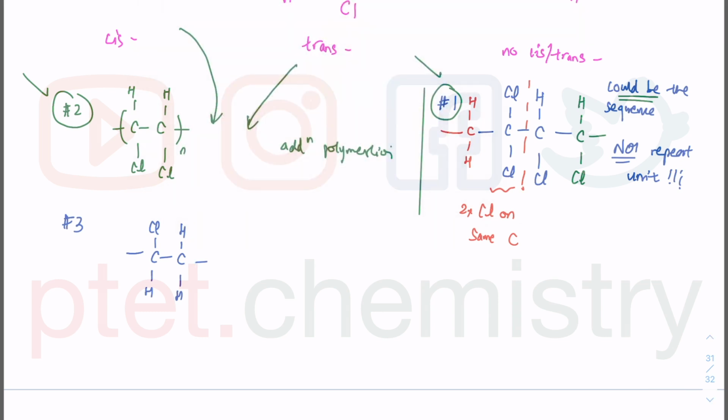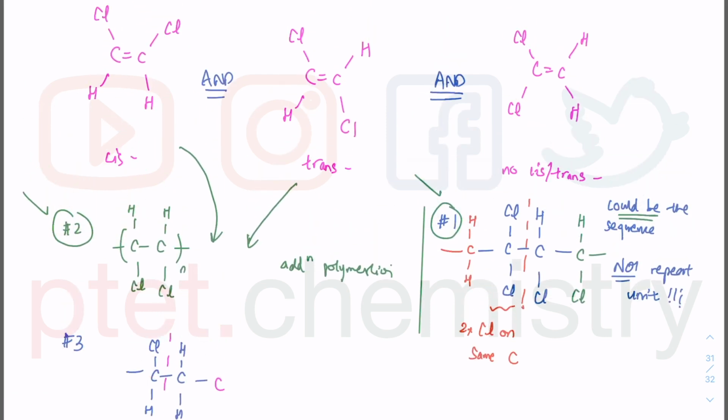So this one is a CH and H. As you can imagine, then you could have this CH2. That means you have CCl2 on the other one. And of course, it's entirely possible, because remember, this is one possible monomer from this thing. We got 2 chlorine on the same carbon and 2 hydrogen on the same carbon, so it's possible.